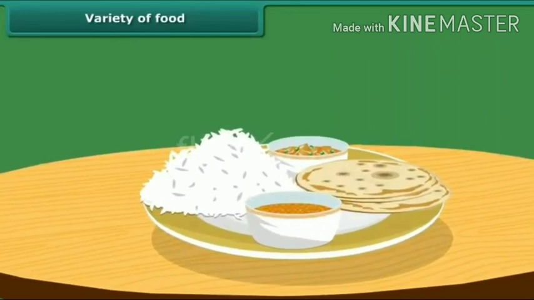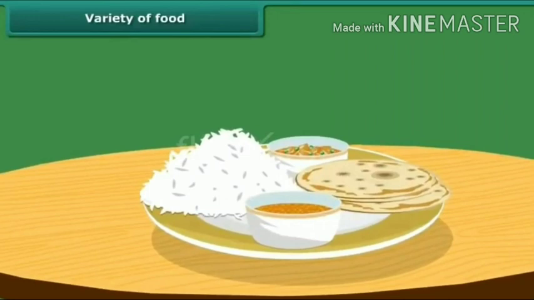Look at this plate. It has got variety of food and everyone eats different types of food every day. In this picture we can see dal, chapati, rice and vegetable curry. And to make different food items we need different kinds of ingredients.